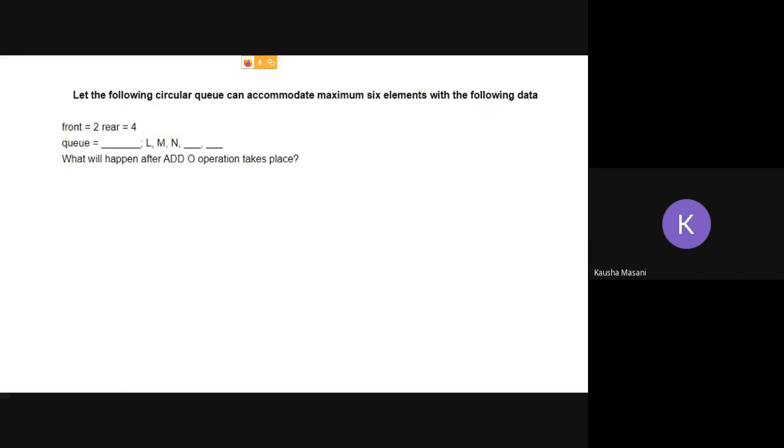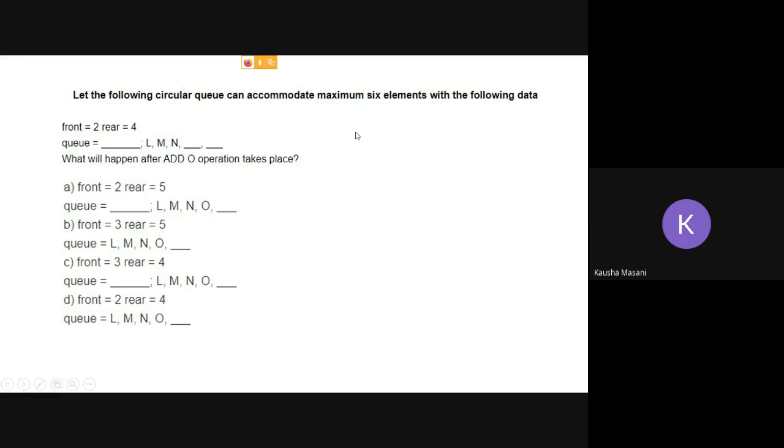Front is pointing at 2 and rear is pointing at 4. You can imagine the queue like this: a space, then L, M, N, and then two spaces. What will happen after the add O operation takes place? That means after you do the NQ operation for element O, what is going to happen?